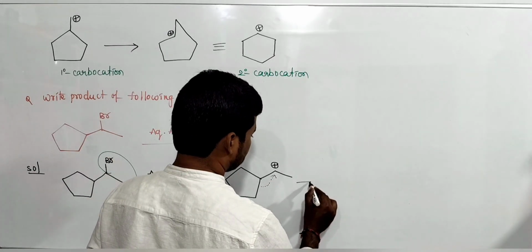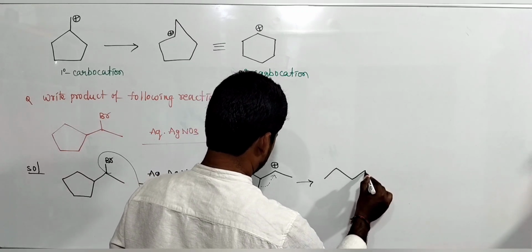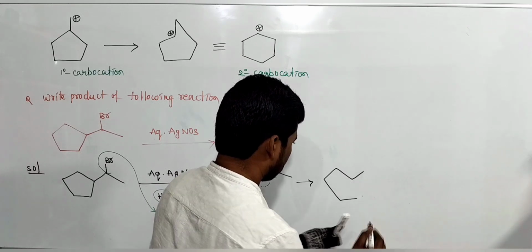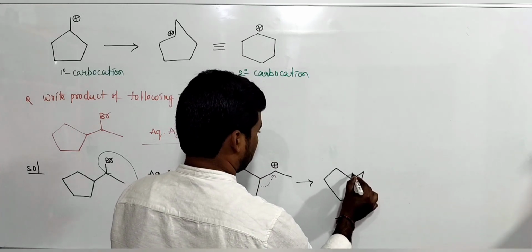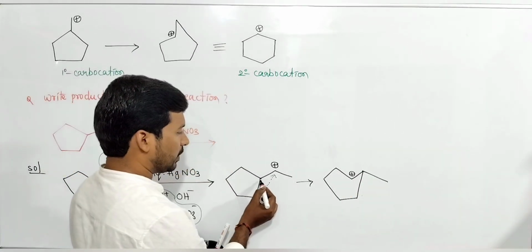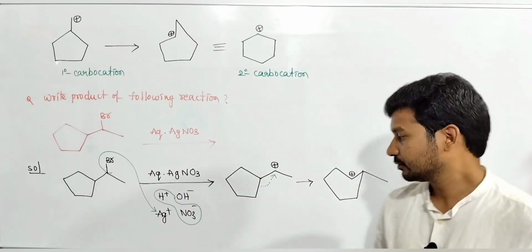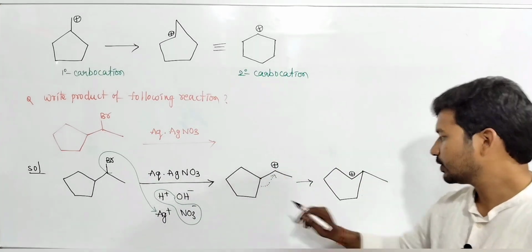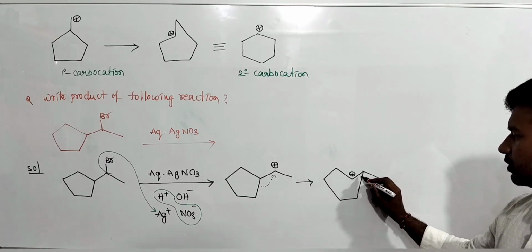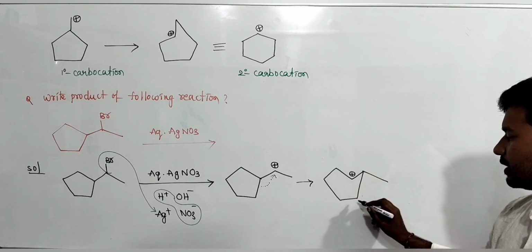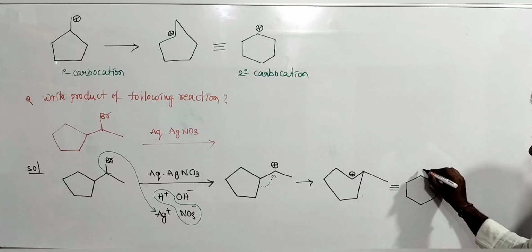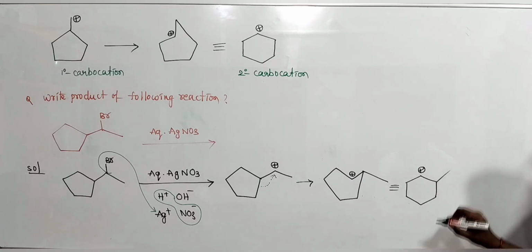5-membered ring. Next, this is the expected one. And here, like this, this bond comes here. Nothing different, only this bond breaks and this new bond formation takes place. And shift of this is what? 1, 2, 3, 4, 5, 6-membered ring. On one carbon positive charge, on the other carbon a methyl group.